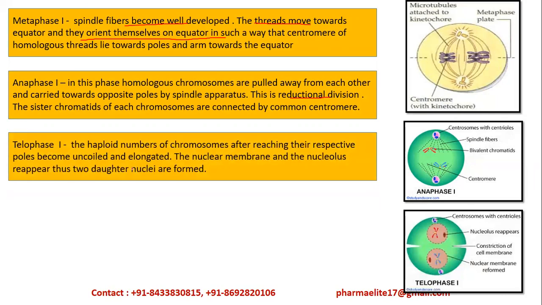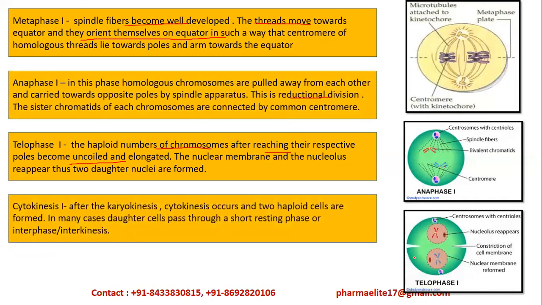Then telophase 1. In this case, the haploid number of chromosomes, after reaching their respective poles, become uncoiled and elongated. Now the haploid chromosomes, one has reached here and one has reached here. Then they begin the uncoiling process and start to elongate. And the nuclear membrane and nucleolus will be reappearing. Here, there is no nuclear membrane, here it starts to reappear. And then the constriction of the cell membrane occurs. That is, the process of forming two daughter cells begins, and two daughter nuclei will be formed. These are the chromatids which have moved to the two poles. They get uncoiled, they elongate, and then the membrane reappears.